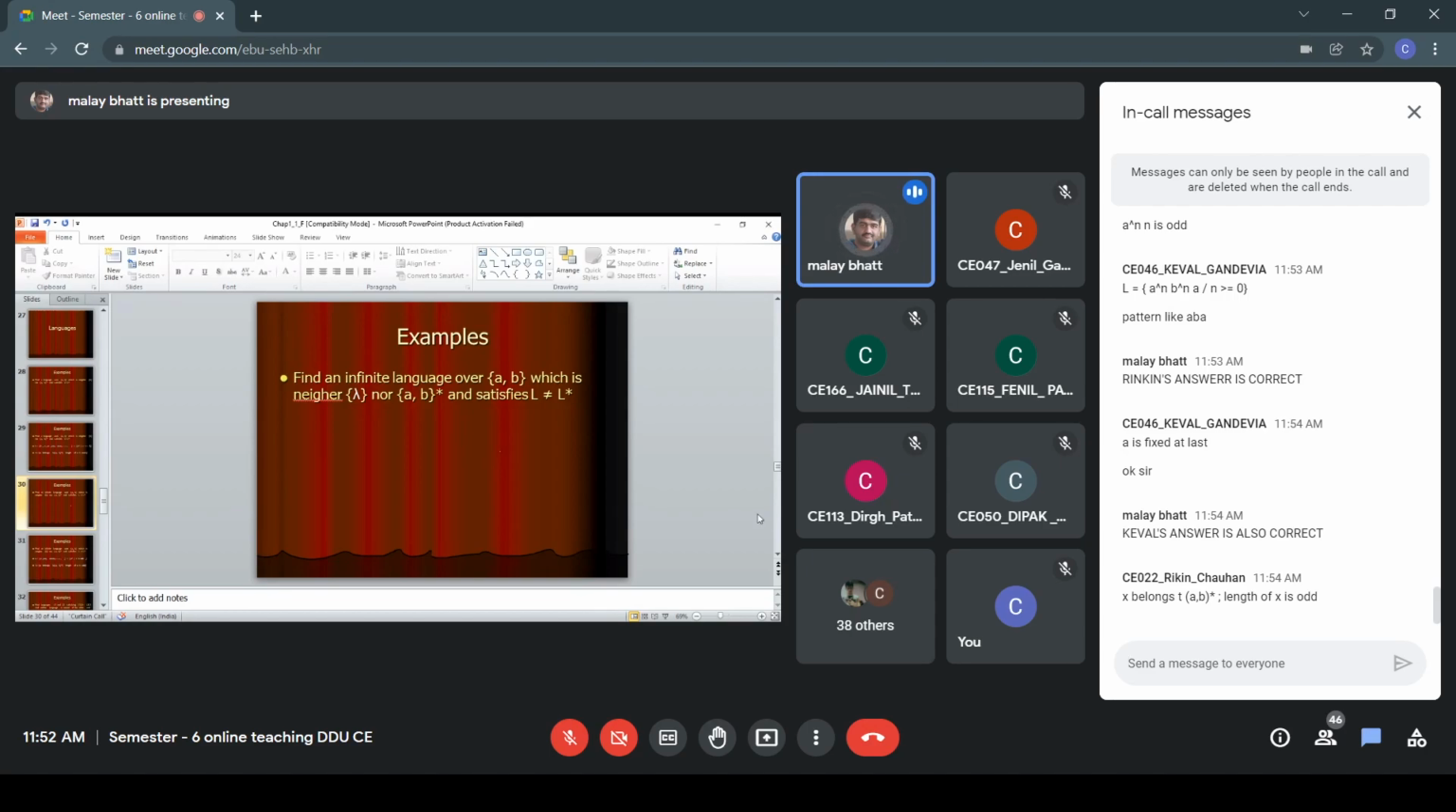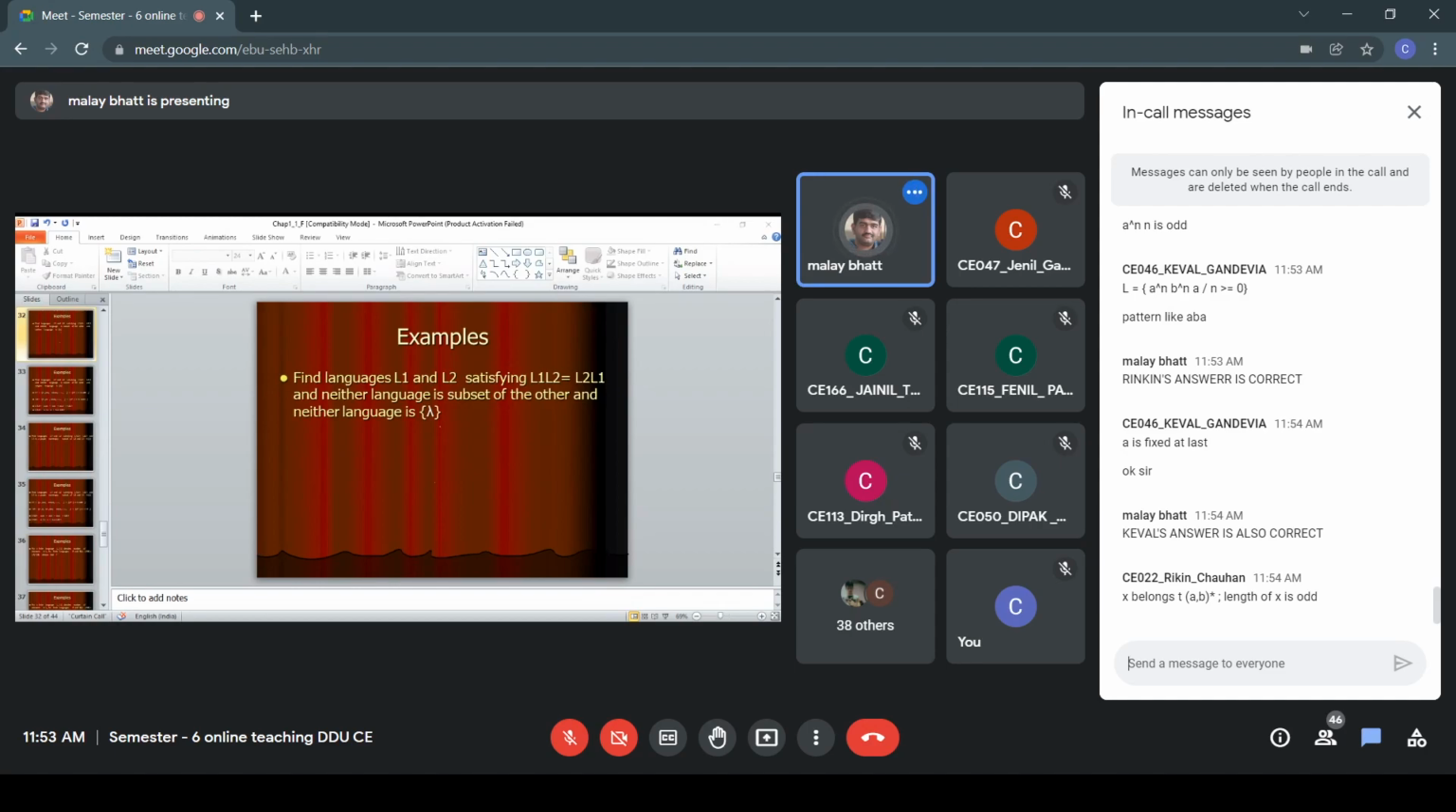The more you participate in the discussion, the more you will understand the subject, and the more clarity it will give you. So here you can see both examples: a raised to n, n is odd, which you have given as one answer; the second, x belongs to {a, b}*, length of x is odd, that is also given by you; and one more, a raised to n, b raised to n, n greater than or equal to 0. That is also a valid answer. So you know 3 languages for which it is correct now. Okay, so let us proceed further.